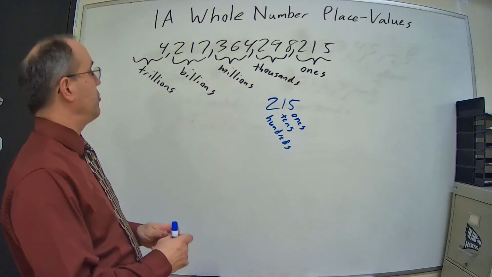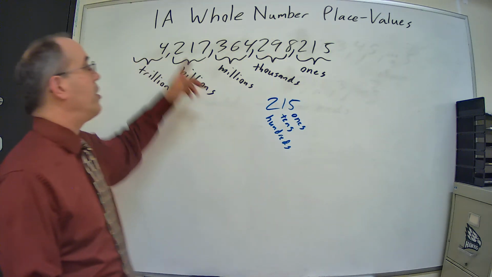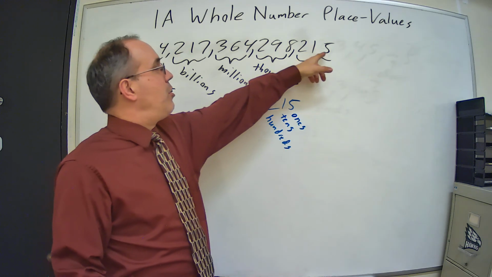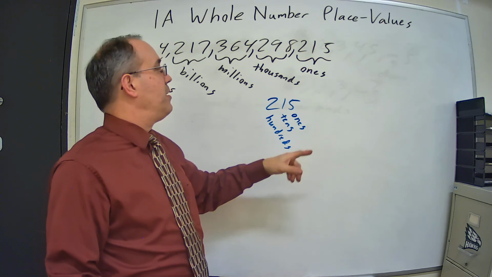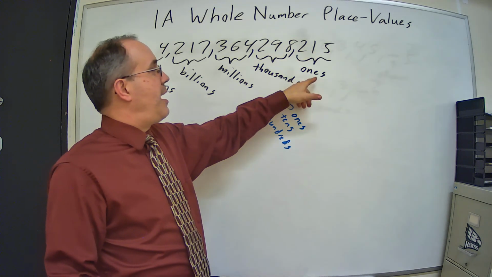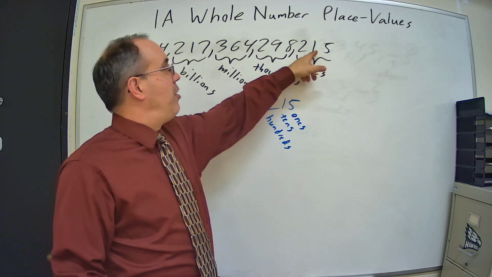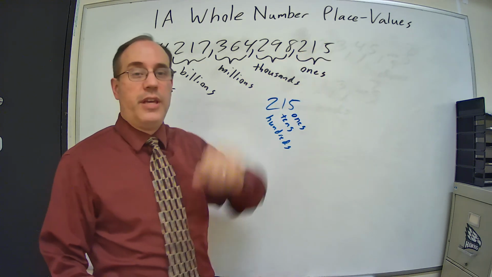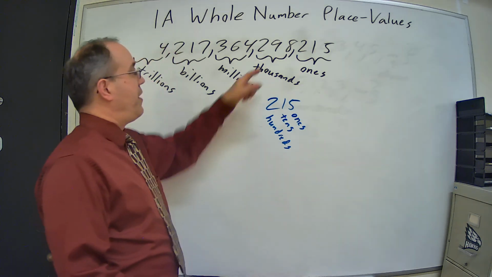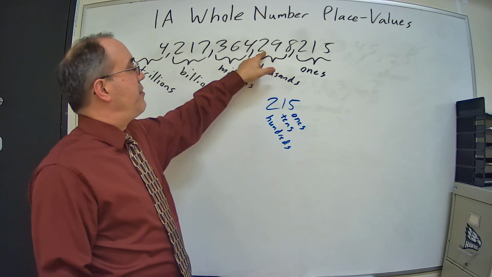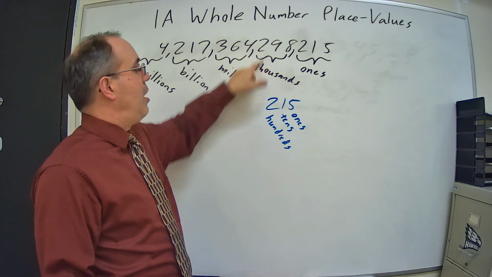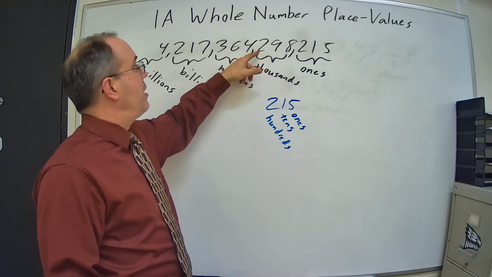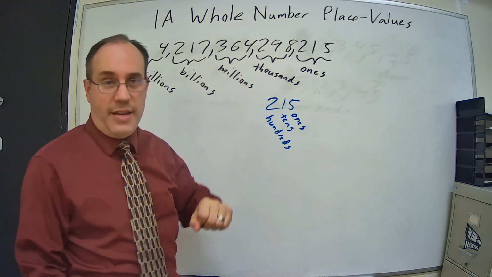So if I was to look up at this big number up here, then I could look at this and go, oh, 215, that's the one, so I have 5 ones, 1 ten, and 2 hundreds, or 215. If I look in the thousands, I have 298, that's the 2 hundreds, 9 tens, 8 ones, or 298.